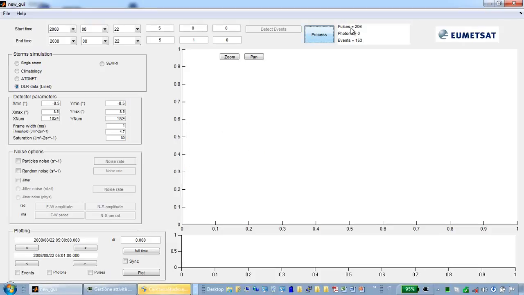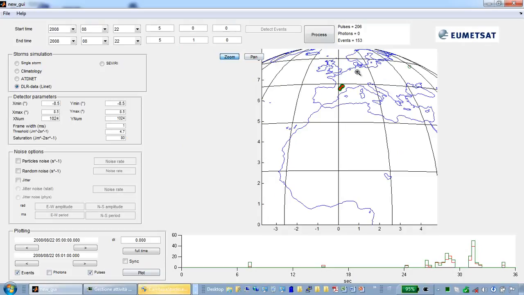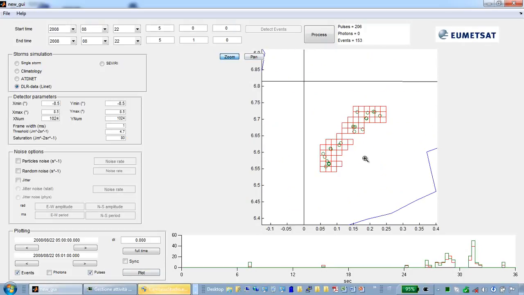After a few seconds, we have produced 206 pulses for a total of 153 events. We could go to the plotting section, selecting events, pulses, and then plot everything. We may zoom over the area we have simulated.